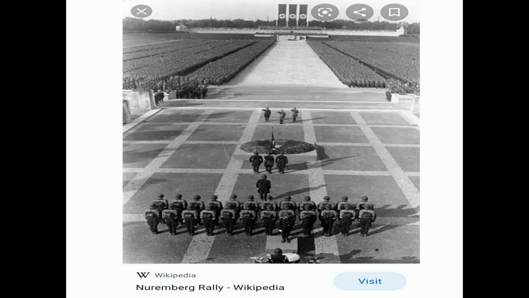Actually, Hitler was a common soldier at the time of World War I, but he is the main person responsible for the starting of World War II. You can see how many people are there. Those are all soldiers standing there. This is a rally for Hitler to establish that this is a prominent party in Germany, the Nazi party, which was started by Hitler. Regarding all these parties, we will be reading in later classes.